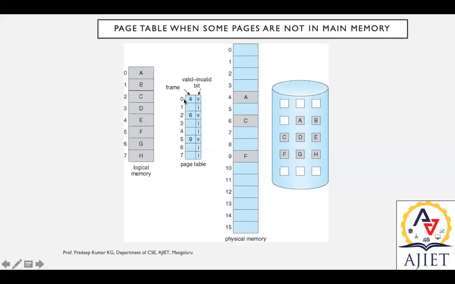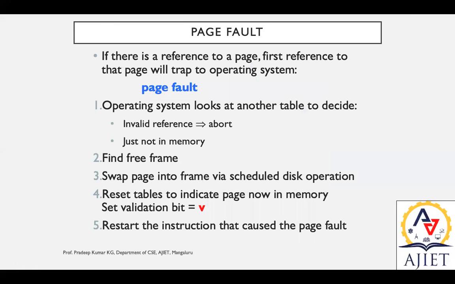So now, these particular page table entries are nothing but pages in demand. In demand we have 4, 6 and 9. The rest of the things are not in demand. So that is demand paging. What you can observe is that whatever entry we have in this page table against V, those are the pages in demand, and the rest are not in main memory. Understood? Fine. Moving further, page fault.